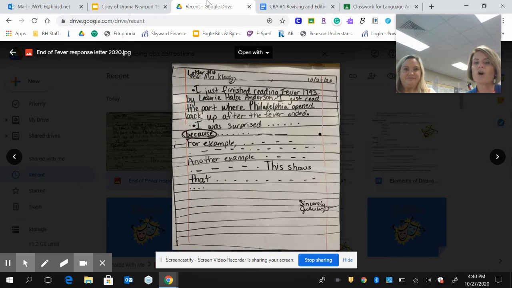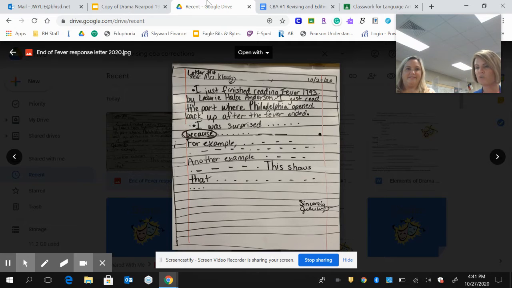All right. So you're going to indent, and your next paragraph is, I was surprised. What was your biggest surprise from Fever? You have to have the because. That gives us the why, and that's what you're proving with the concrete details. We need 2 concrete details, and then we need your this shows that, and then you're going to sign Sincerely, comma, and type your name. But it's about Fever. It's your biggest surprise, and this is what you're going to base it off of. So make sure that you're not wording it, I'm currently reading. Please make sure you don't do that because it's a book that's finished.